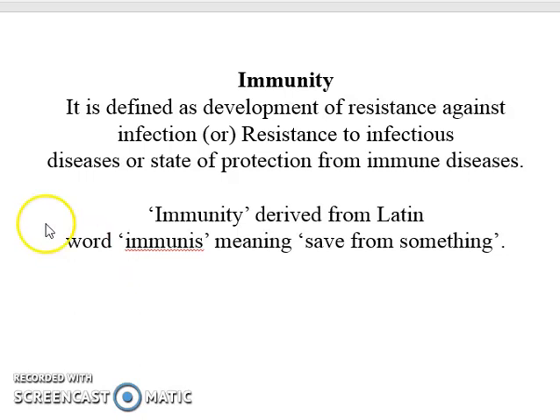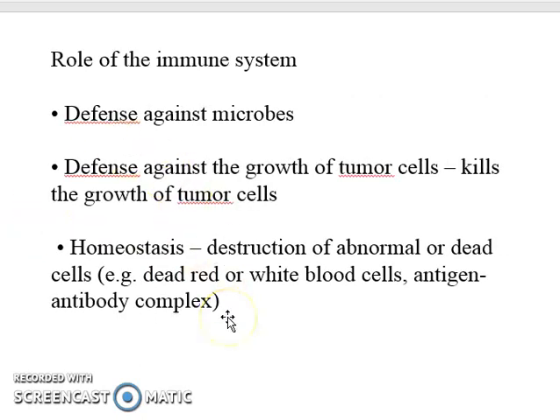So, what is the exact role of the immune system? First is defense against microbes. Then defense against the growth of tumor cells. The immune system kills the growth of tumor cells, and it also plays a role in homeostasis, in which destruction of abnormal or dead cells, for example dead red or white blood cells, and antigen antibody complexes is carried out by the immune system.